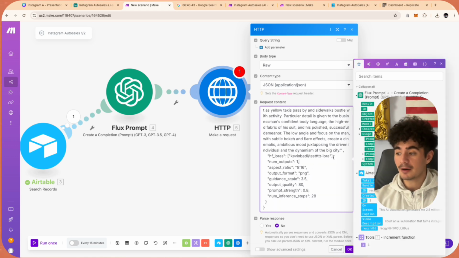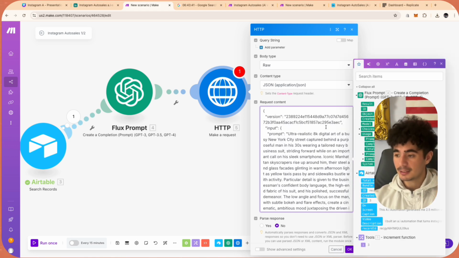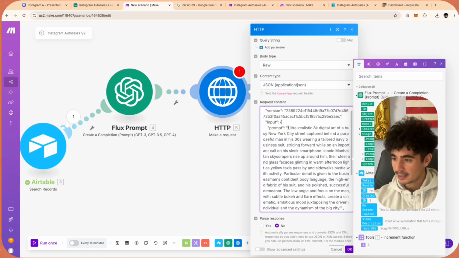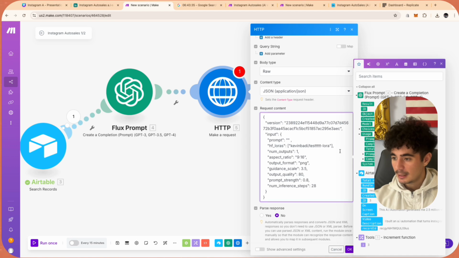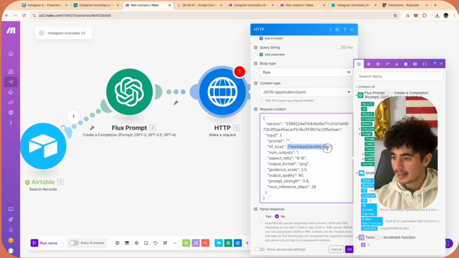And so the only thing that you have to do to make this your own request is you got to get rid of my prompt here. You got to delete that. And then you also got to delete my HF LoRa. So this HF LoRa that you guys see here is what is trained on my face.